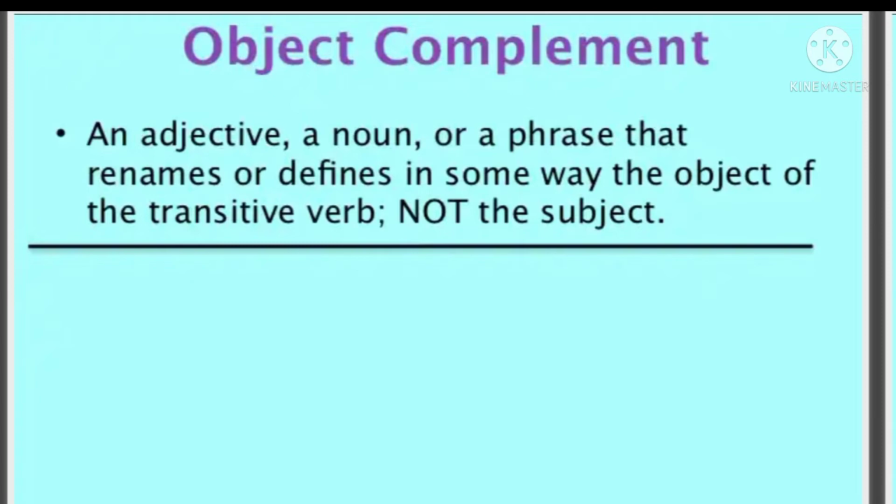If a subject complement defines the subject, what should an object complement be? It will be telling about the object. An adjective, a noun, or a phrase that renames or defines in some way the object of the transitive verb, not the subject. Okay, so the object complement will be defining or renaming the object in a sentence.